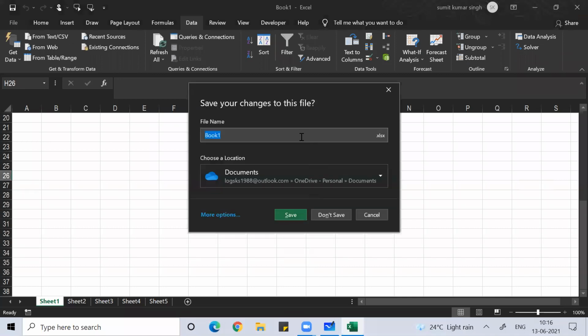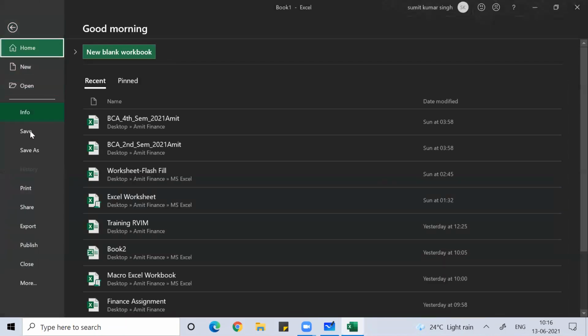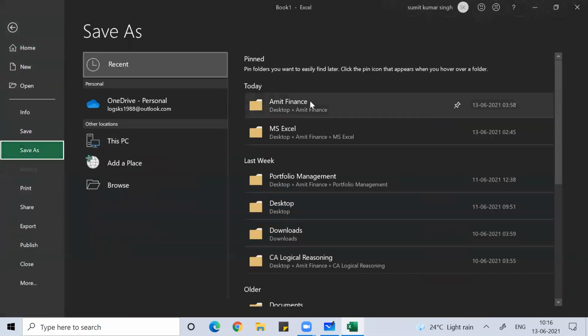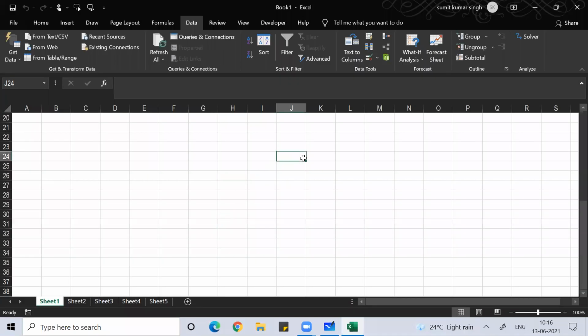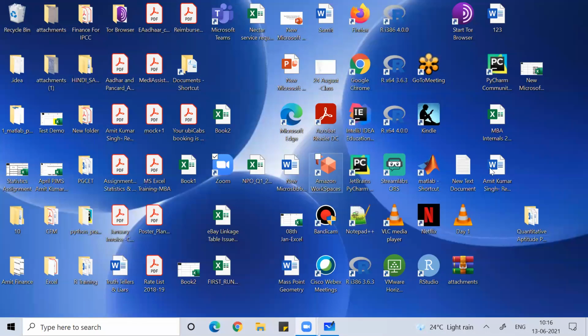Okay. Now the first thing you should do after that is save this. Any location you feel is ideal, you can save it. Suppose I saved it on the desktop as Book1. So now I have saved it on my desktop with a password, called Book1.